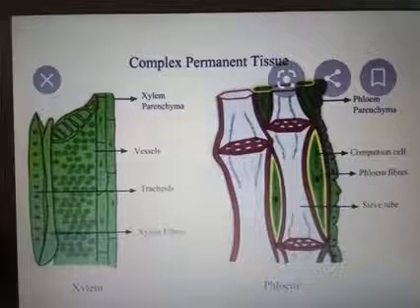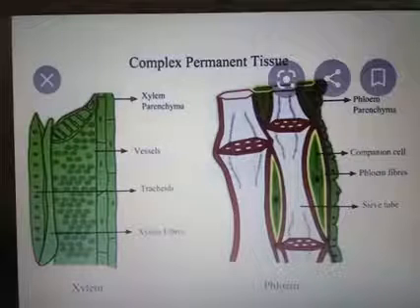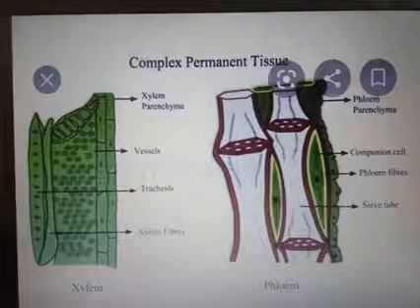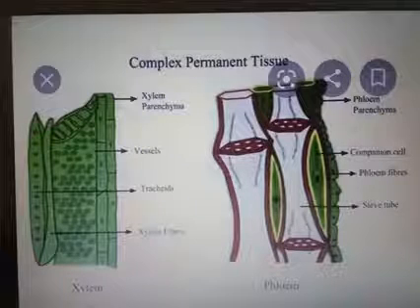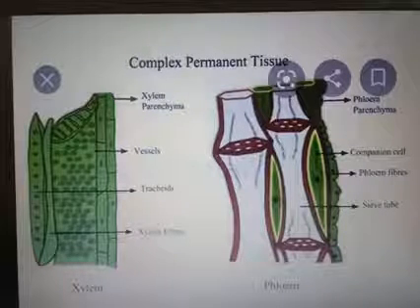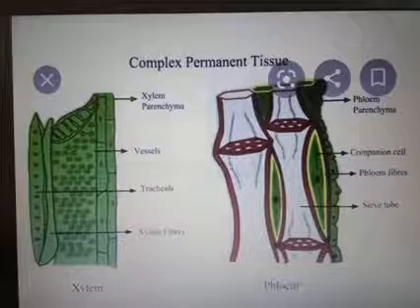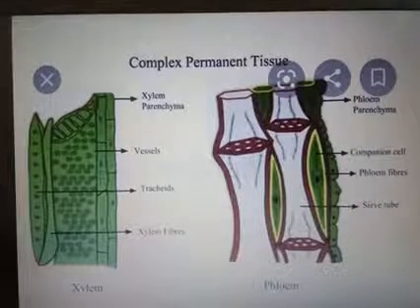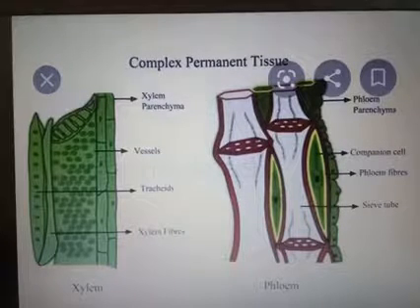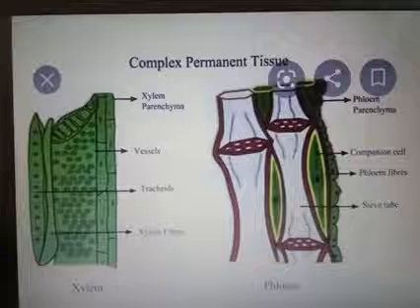Clear? Once again, I am repeating all these points. Phloem transports food materials usually from the leaves to other parts of the plant. Phloem in angiosperm is composed of sieve tube cells, companion cells, and phloem parenchyma cells. The gymnosperms have albuminous cells and sieve cells. They lack the sieve tubes and the companion cells.